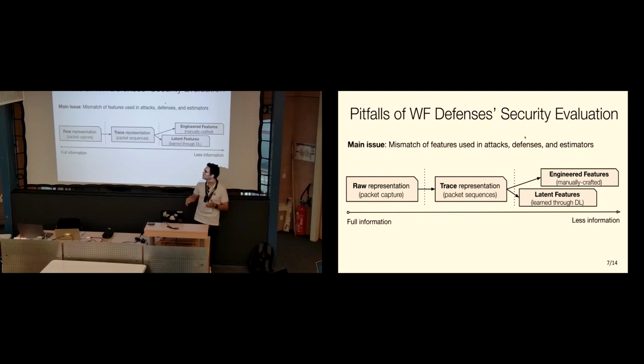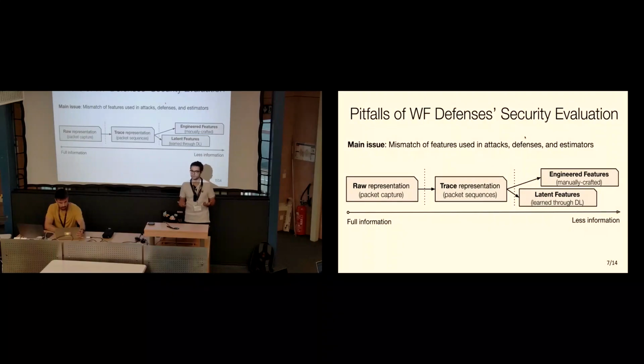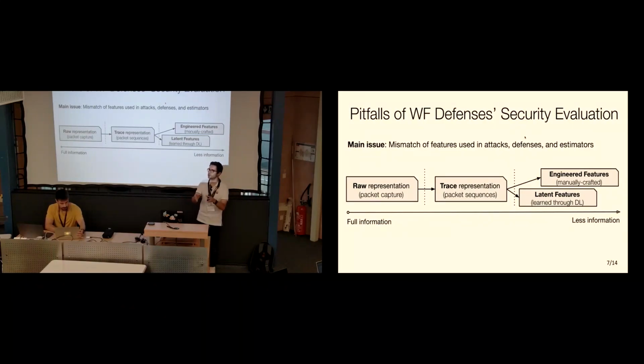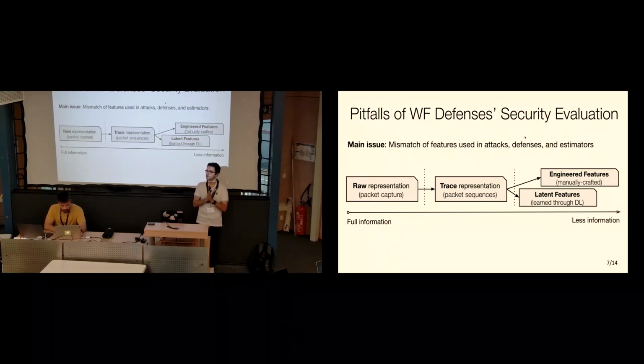However, we actually see nowadays that attacks are no longer using these kinds of engineered features. So in this cycle, you can see that you will typically depart from a raw representation of our traffic, like your Wireshark traces. We then convert them to packet sequences. And now one of two things can happen. We either extract manual features like summary statistics about these traces and use them to train a classifier, or we just feed these packet sequences into a deep learner and allow the deep learner to extract some latent features in an embedded feature space.